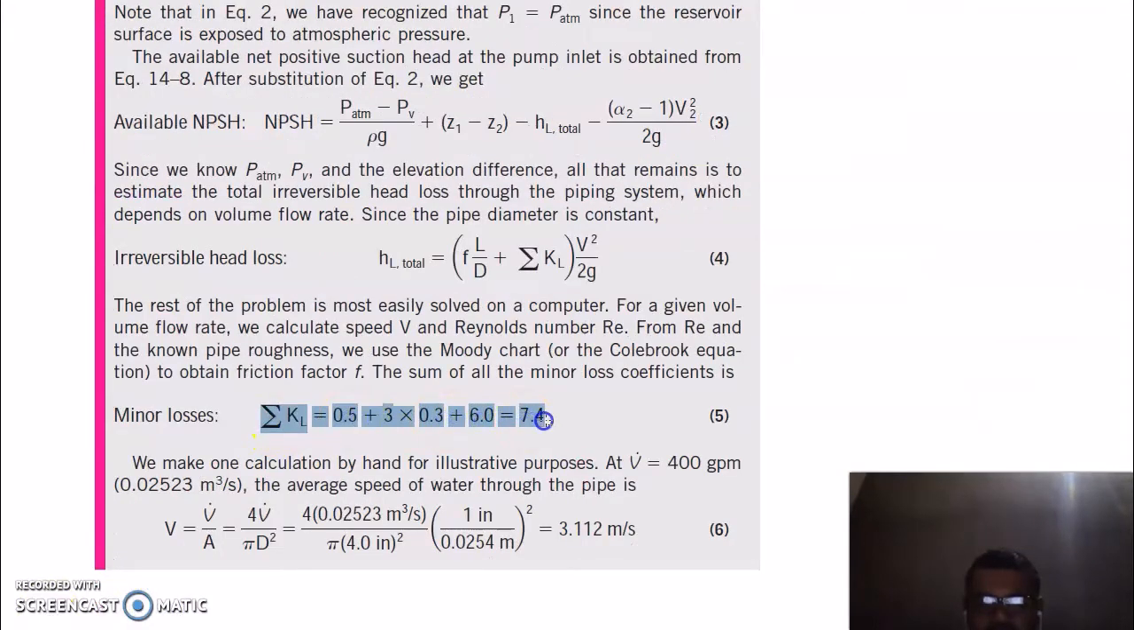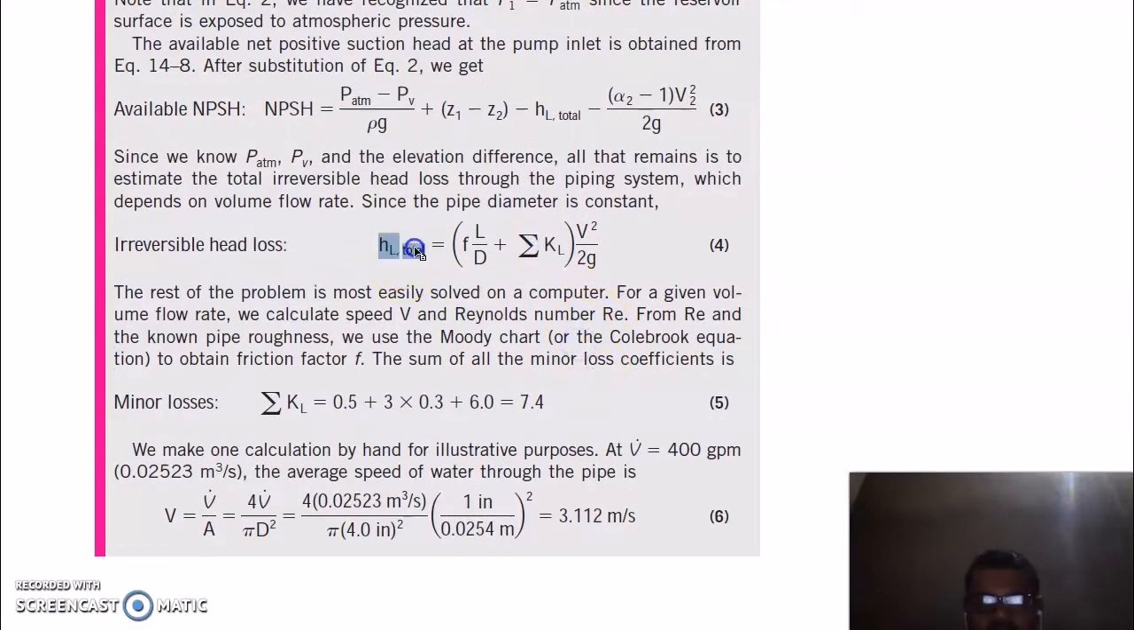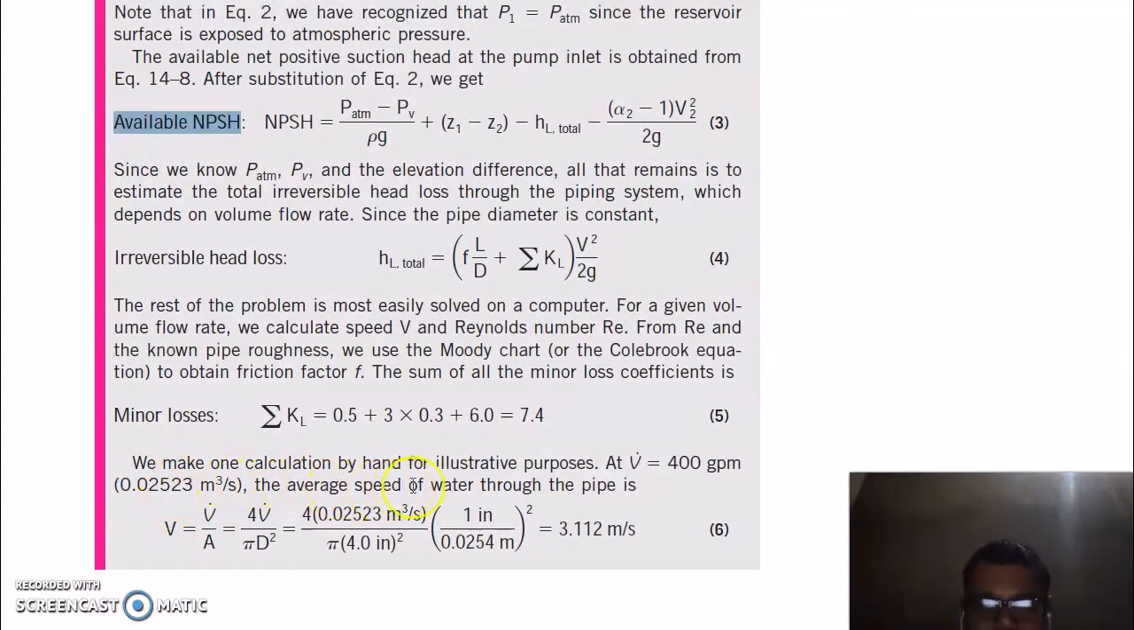So these are minor losses, and we know minor loss is proportional to V squared by 2g. So put here all the minor losses. So you will get the total head, put it into this equation, and you will get the available net positive suction head at the pump. We make one calculation by hand.